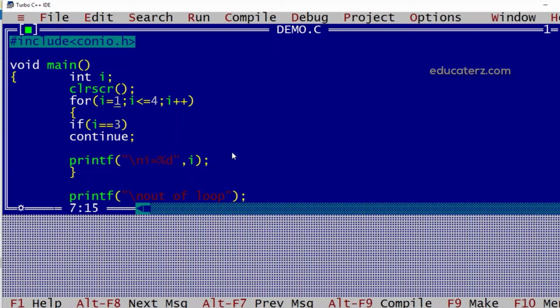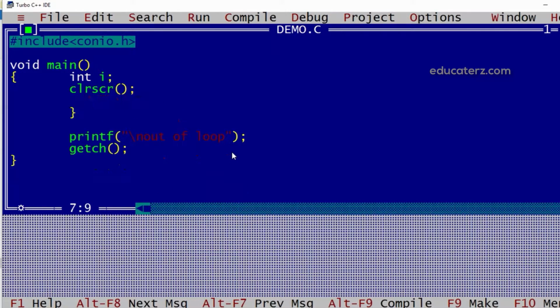Now we will check out the example which we have seen for prime number. We'll ask the value of I from the end user.